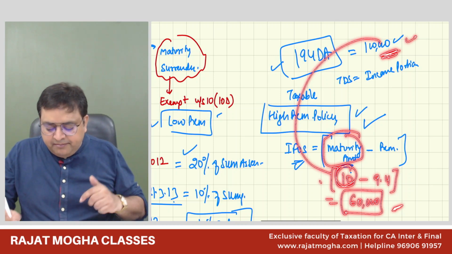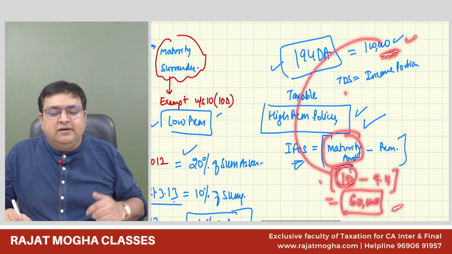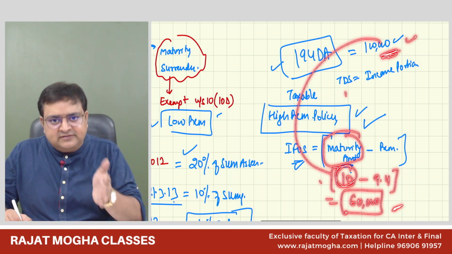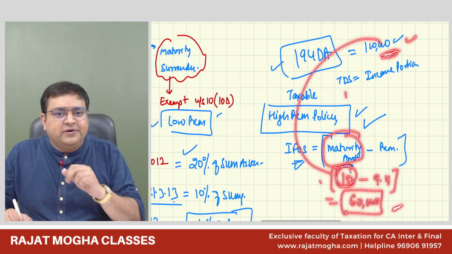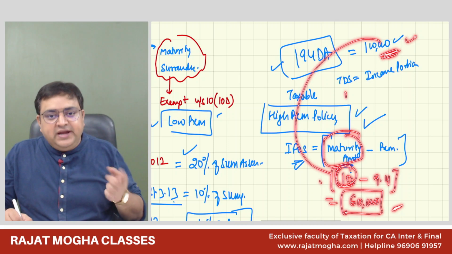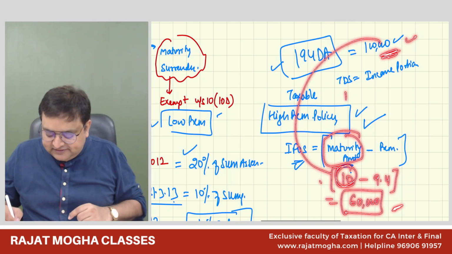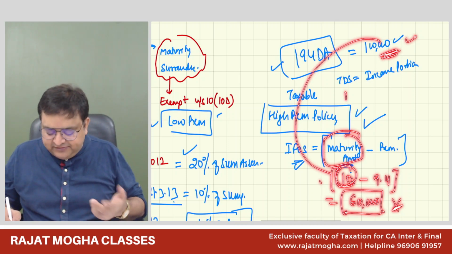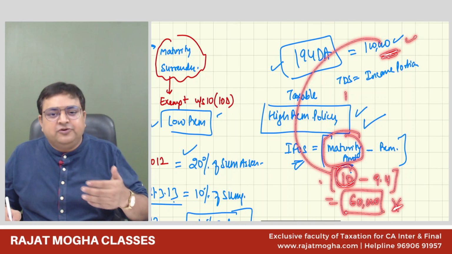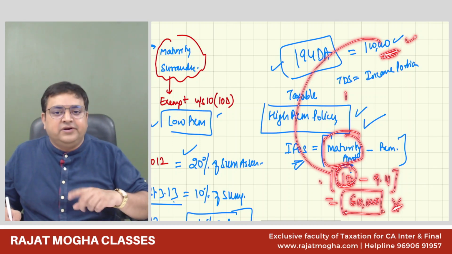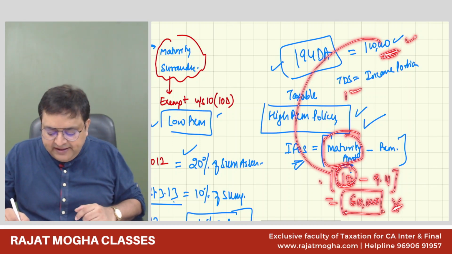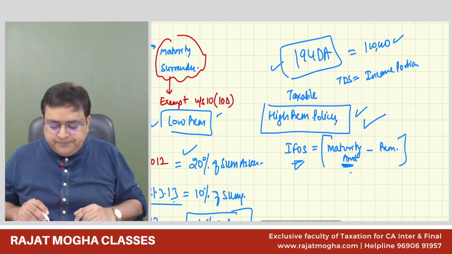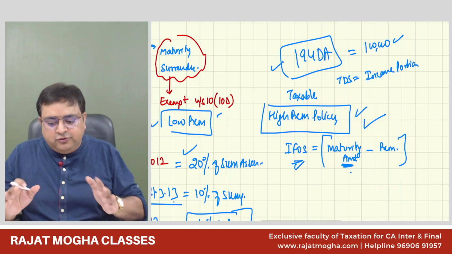Now it will come, but the TDS rate will be applied. The TDS rate is 5% and it has changed from 1st October to 2%. So TDS will come on 60,000 rupees. So you will apply 5% or 2% as the case may be, on 60,000, right? So TDS will be applicable on the income portion and the threshold limit we will see on the maturity amount. So this is 194 DA in total.